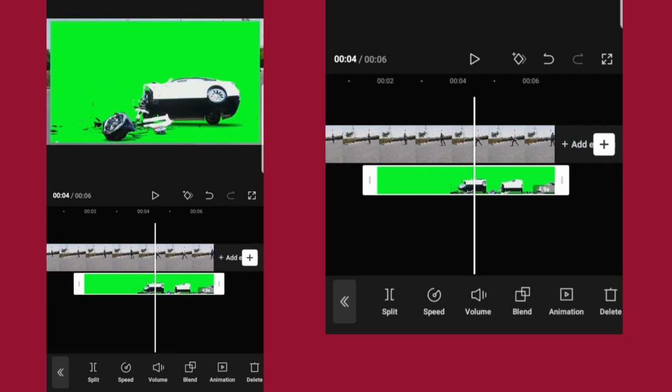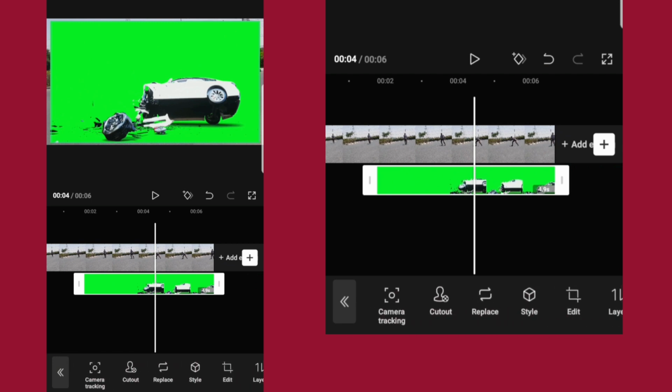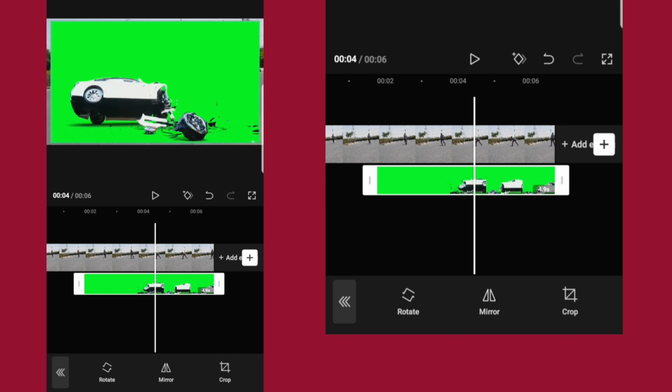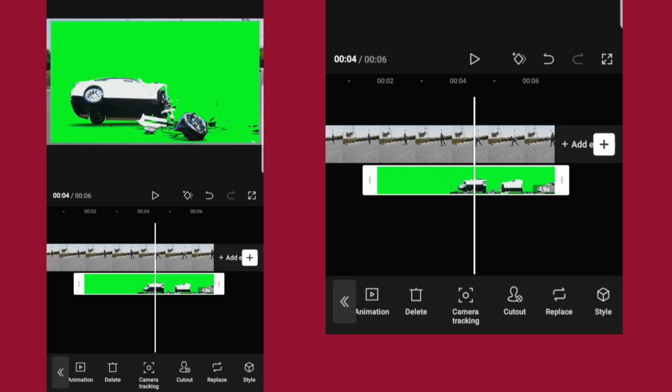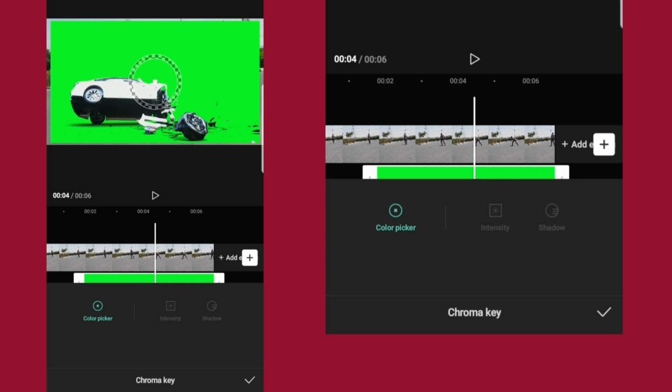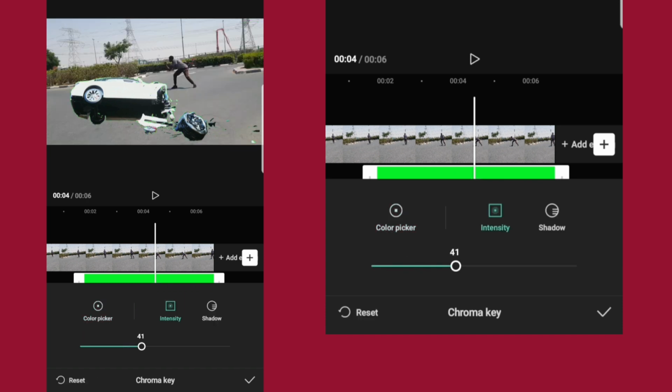The car is facing the opposite direction, so you select the green screen, scroll down, look for edit, choose mirror, so that you can change the direction of the car. You go again, you select the green screen again, cutout, chroma key. Okay, you go to the top here, intensity. Okay, then you choose shadow also, so that there can be a shadow with the car.